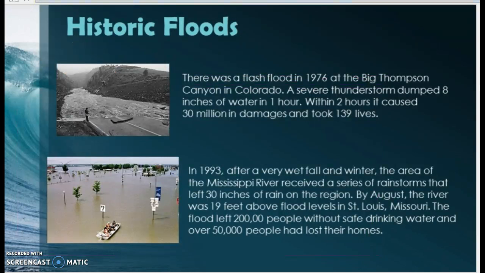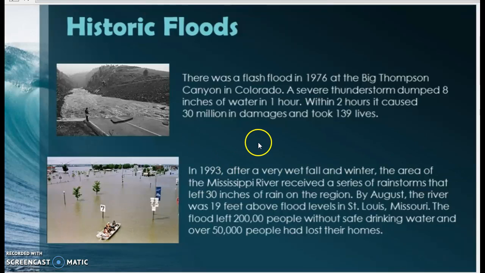All right, let's talk about some historic floods. There was a flash flood in 1976 at the Big Thompson Canyon in Colorado. This is a picture from that occurrence. A severe thunderstorm dumped 8 inches of water in 1 hour. That is a ton of water. And within 2 hours, it caused $30 million in damages and took 139 lives.